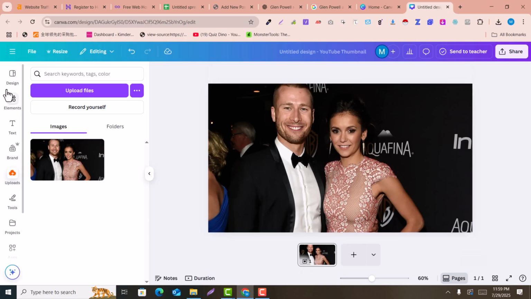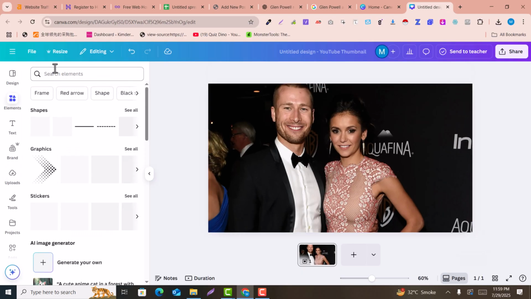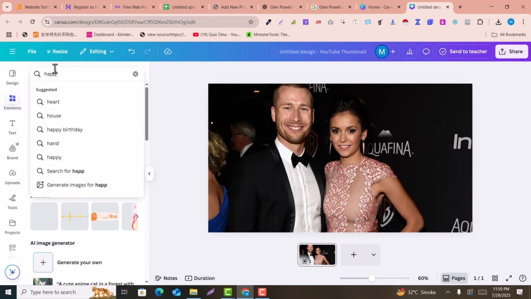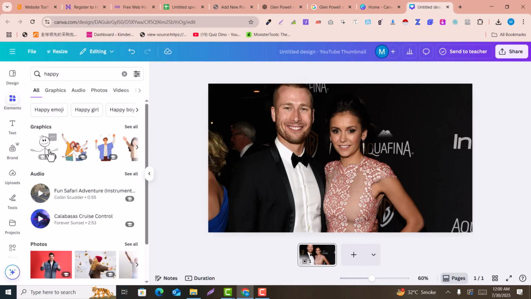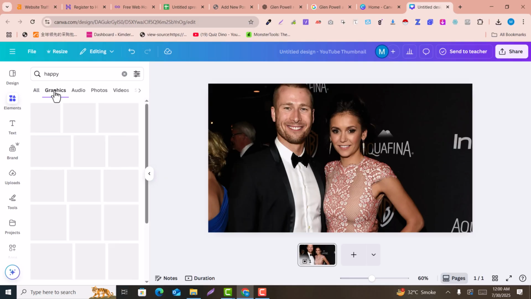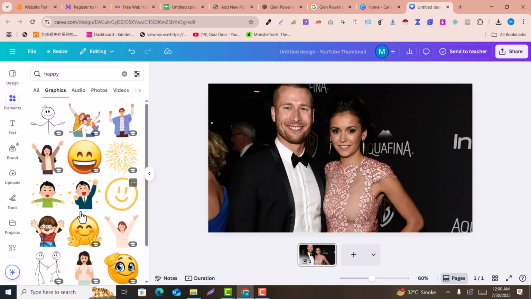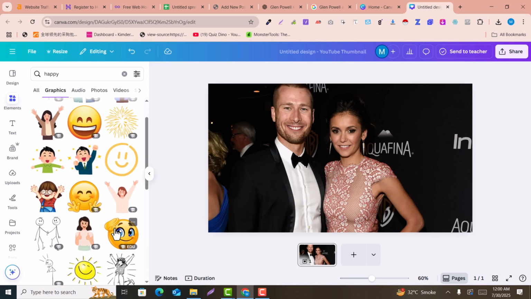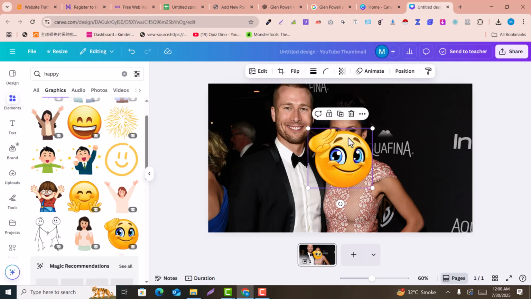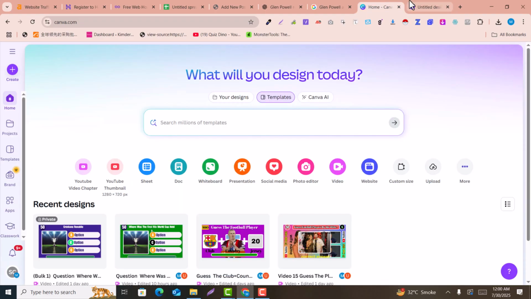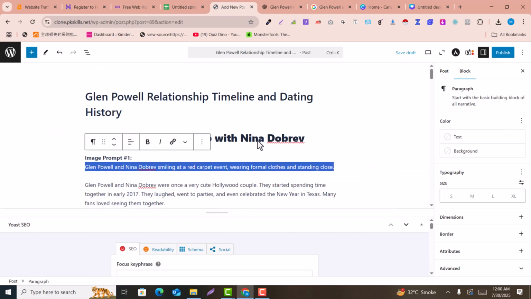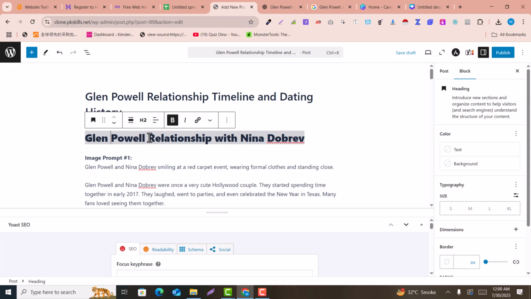And here what we need to do is search for a happy icon, for example. What it will do is remove the copyrights and the tags from the image. So I add it here, and I title this according to our keyword. What is our keyword here? It is the Gallant Paul relationship.